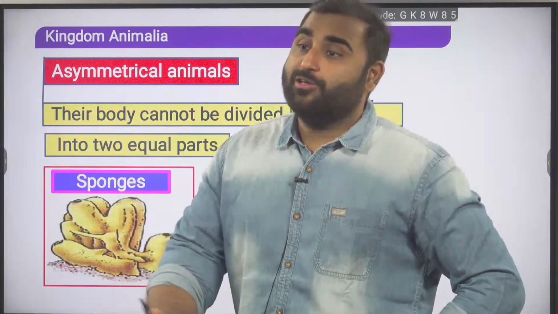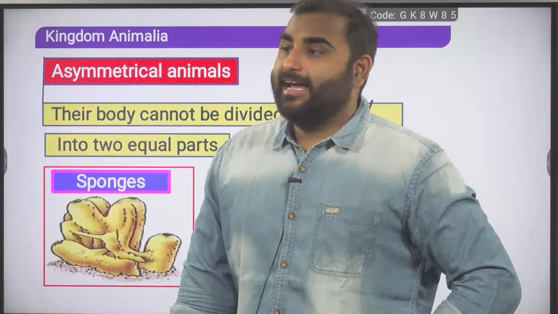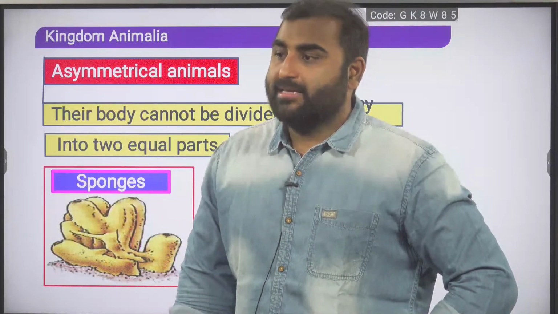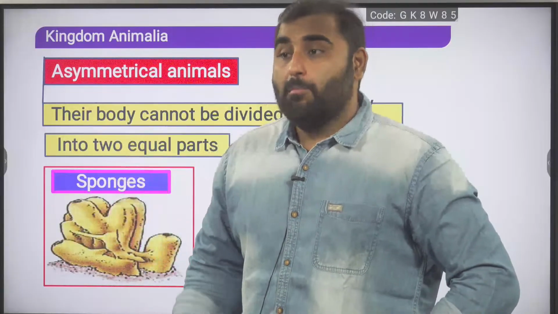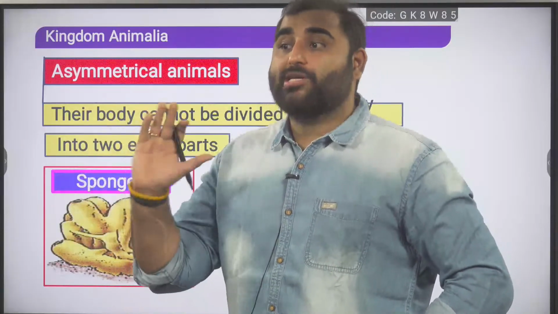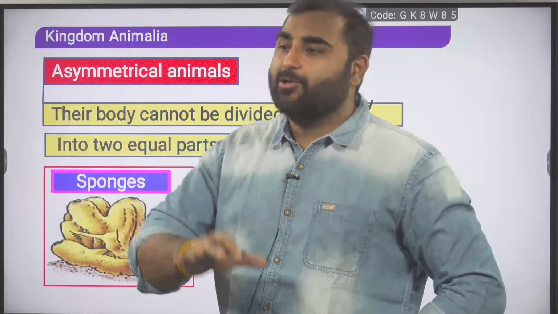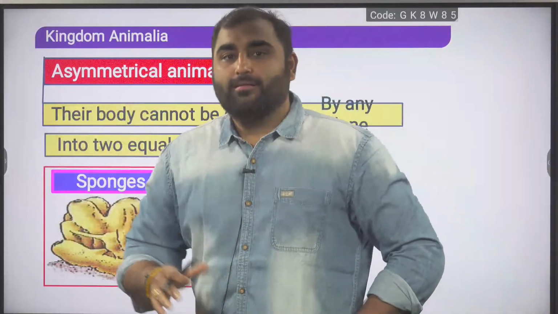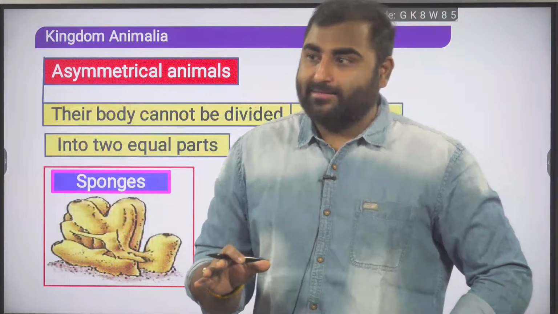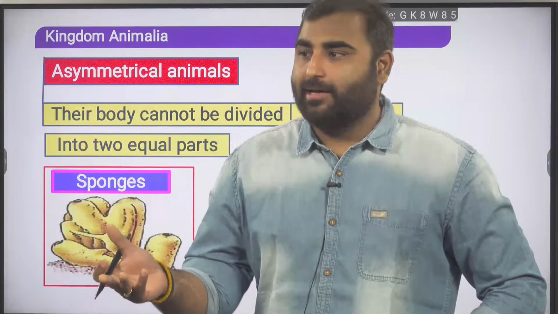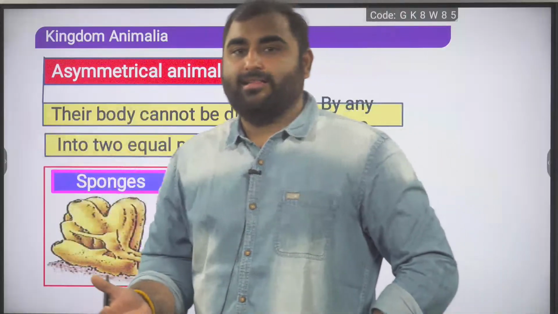Other than sponge, which one is asymmetrical? Mollusca. Are all mollusca asymmetrical, or do you want to give some example of mollusca? Mollusca, by the way, is bilaterally symmetrical. As a phylum, we generally say mollusca is bilaterally symmetrical. Yes, very good, Isha. Now you are telling the right answer.